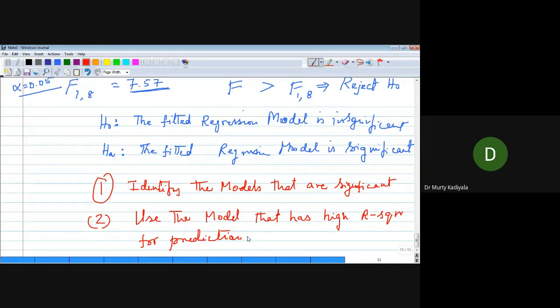First, identify the models that are significant. Among the models, which model should be used for prediction? The model that has higher R square. What happens with higher R square?